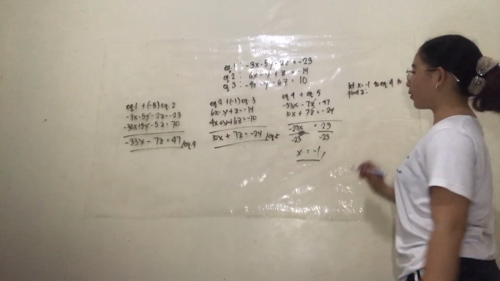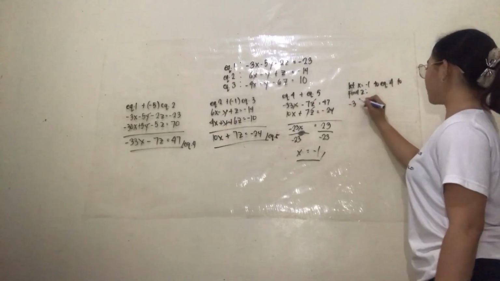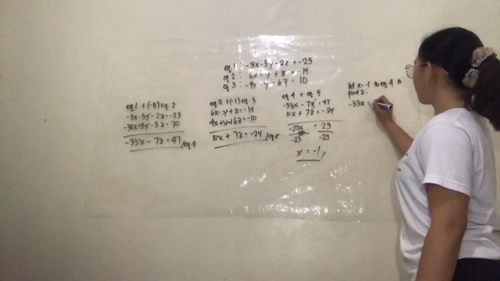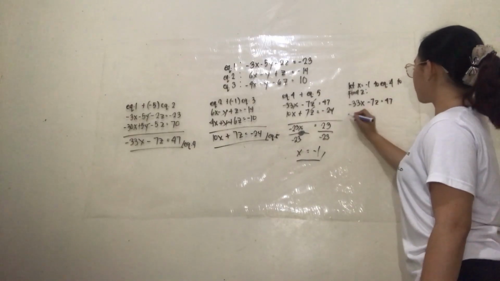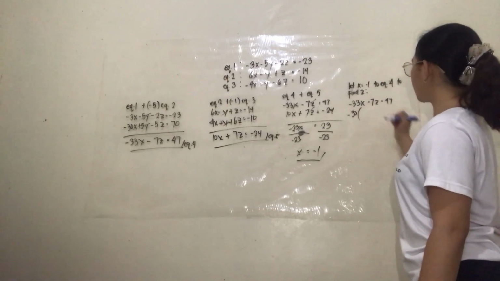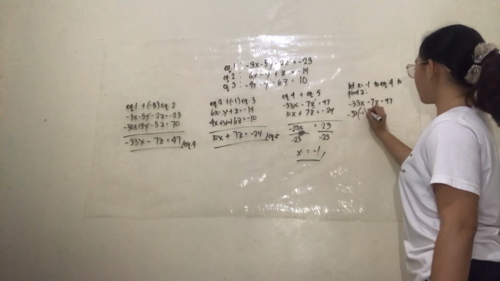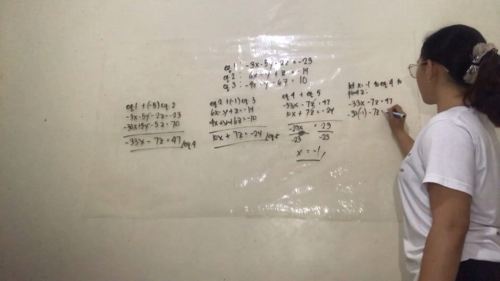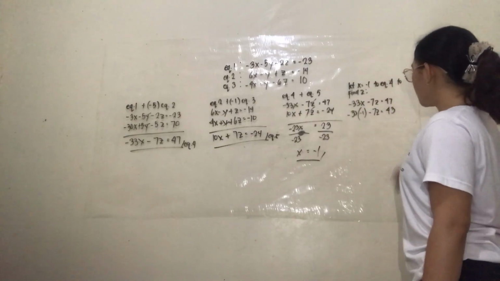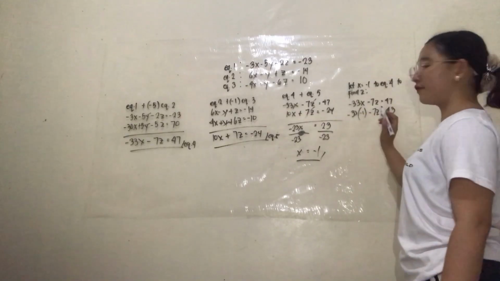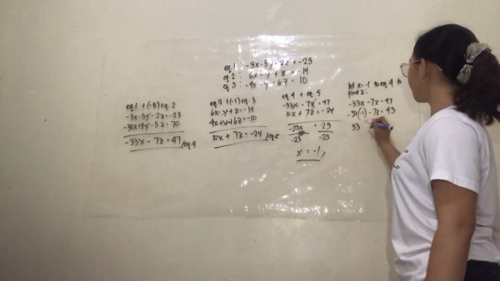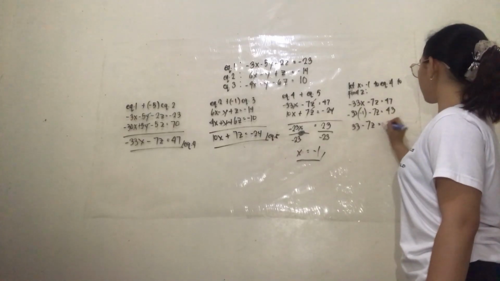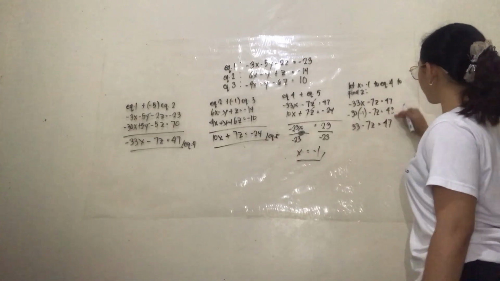Equation 4 is negative 33x minus 7z is equal to 47. So negative 33 multiplied by the value of x, which is negative 1, minus 7z is equal to 47. So we have negative 33 multiplied by negative 1 is 33, minus 7z is equal to 47.